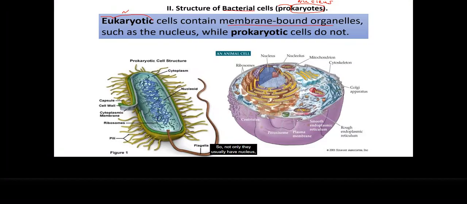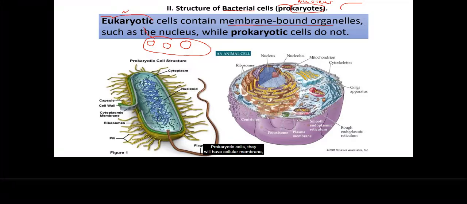So not only do they usually have a nucleus, but they have other cellular organelles, or little organs of the cell, which are also surrounded by a cellular membrane. So all these are membrane-bound structures inside of the cell. This will be eukaryotic cells.